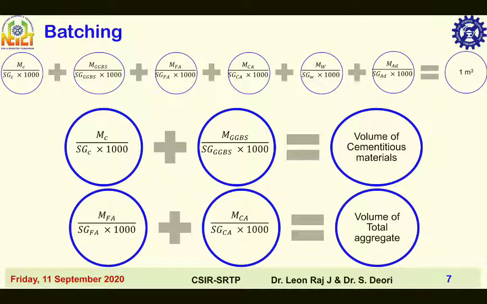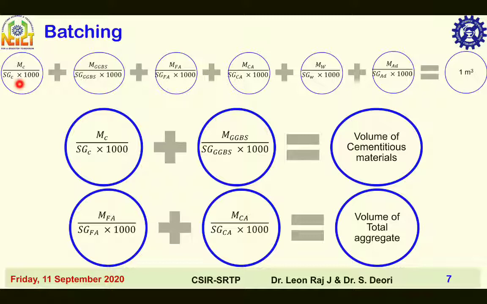Then the batching formulas for finding volumes of different ingredients of standard or ordinary grades of concrete with GGBS are given here. Volume of cement is equal to mass of cement divided by specific gravity of cement into density of water. Here volume of cement in meter cube, mass of cement in kg, specific gravity dimensionless, density of water in kilogram per meter cube. Density of water is 1000 kilogram per meter cube.